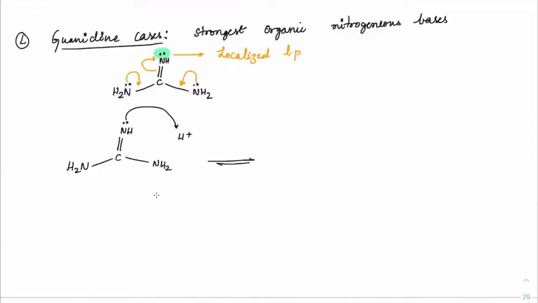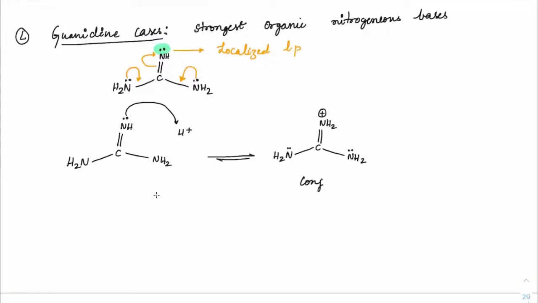So the reaction will go to give NH, C double bond NH2 plus, and NH2. Now this is the conjugate acid that has formed.